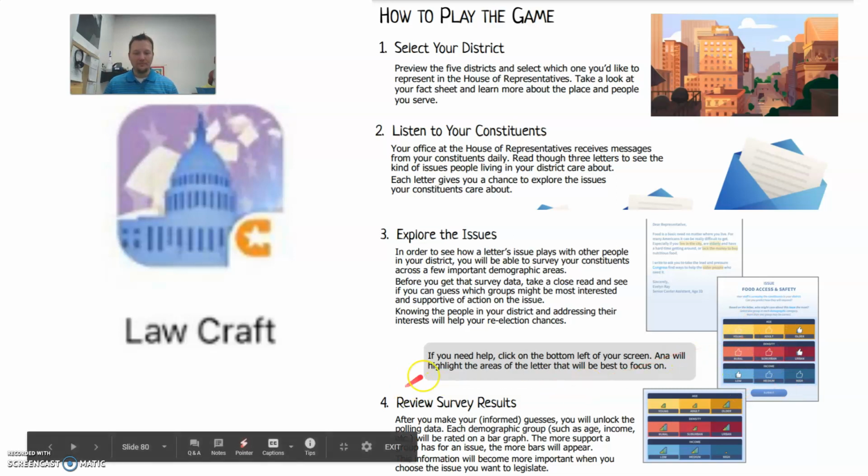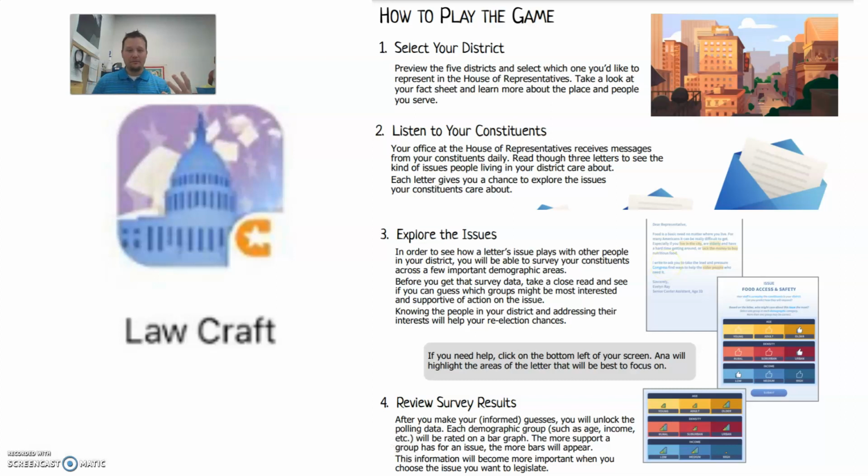You're going to have to choose through a couple different options down below, and the app will bring you through that as well. Once you've gone through and explored the issues, it'll bring you to reviewing the survey information. And that'll show you if you are accurate on understanding what your constituent is trying to tell you. Because sometimes we, as representatives, need to listen. Who's saying this? Why are they saying this? Why are they exploring this issue? Why do they feel this issue is something that needs to be turned into a law? So it's going to actually help you to understand, am I picking out the right information from these letters?